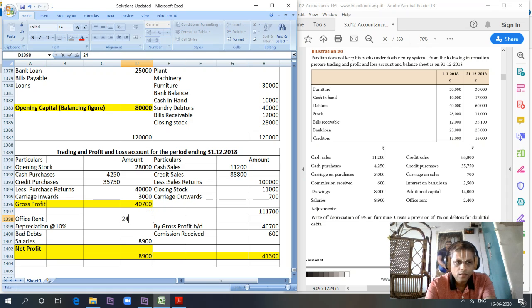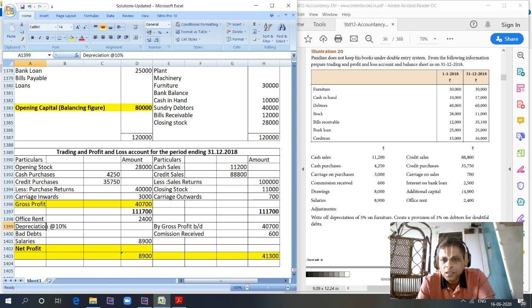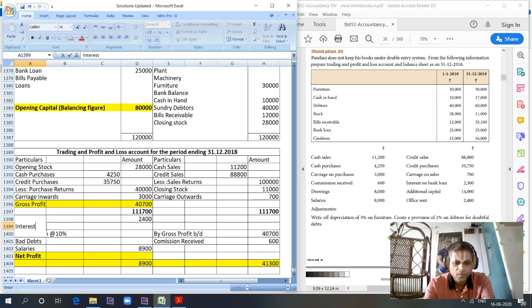Then interest on bank loan. Insert a row here. Interest on bank loan. How much is it?